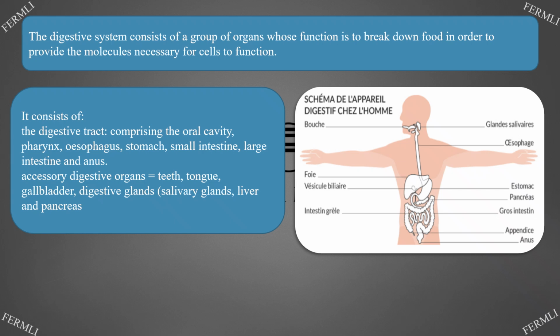It consists of the digestive tract, comprising the oral cavity, pharynx, esophagus, stomach, small intestine, large intestine, and anus. Accessory digestive organs: teeth, tongue, gallbladder, digestive glands, salivary glands, liver and pancreas.